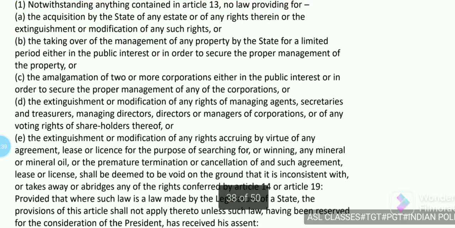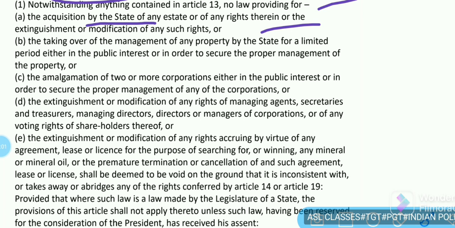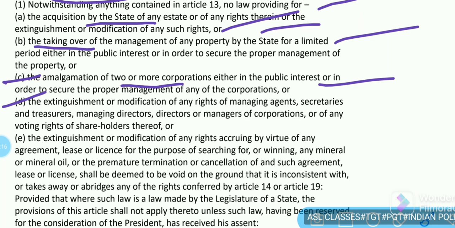Article 31A deals with saving of laws providing for acquisition of estates, etc. Notwithstanding anything contained in Article 13, no law providing for acquisition by the state of any estate or any rights therein, or the extinguishment or modification of any such rights, the taking over of the management of any property by the state, or the amalgamation of two or more corporations in the public interest, or the extinguishment or modification of any rights of managing agents, secretaries and treasurers, managing directors, directors or managers of corporations, or of any voting rights of shareholders thereof,